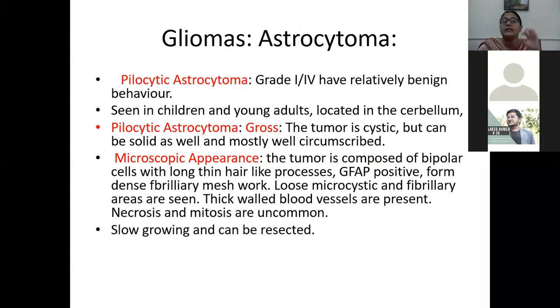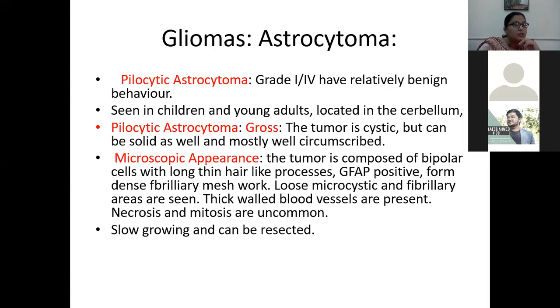Okay, while the pilocytic astrocytoma is a localized type. Okay, it is not an infiltrative type. It is a localized tumor. So it is a grade 1 tumor. Okay, a grade 1 tumor has relatively benign behavior, seen in children and young adults and located in the cerebellum. Its location is important, cerebellum. Its age is very important. It is seen in young children. It is grade 1, it behaves like a benign tumor.